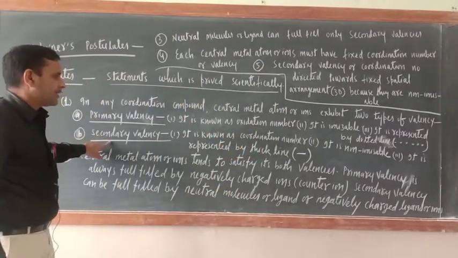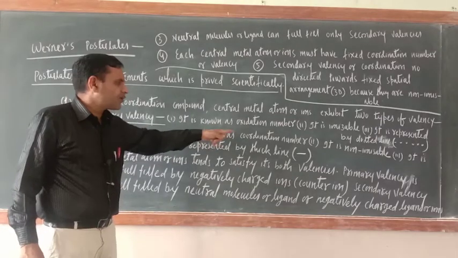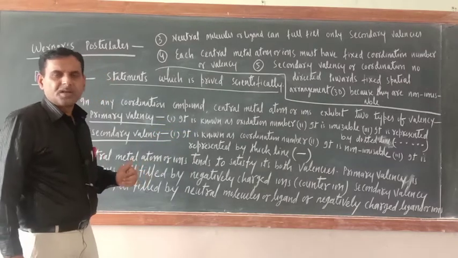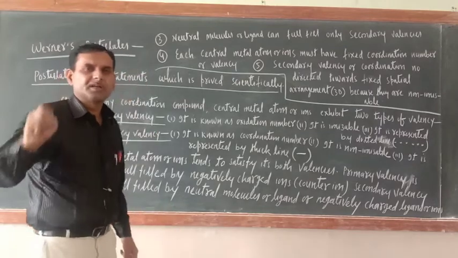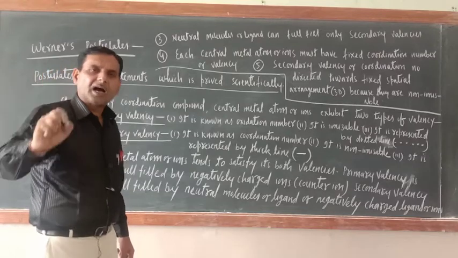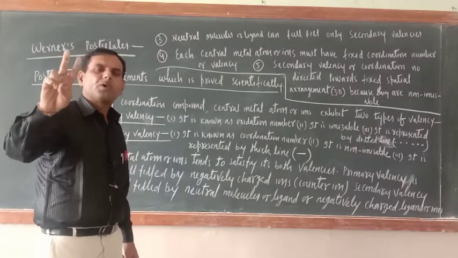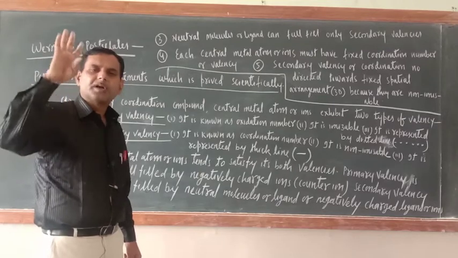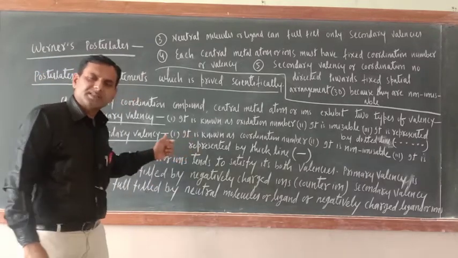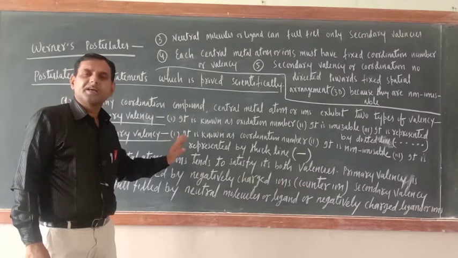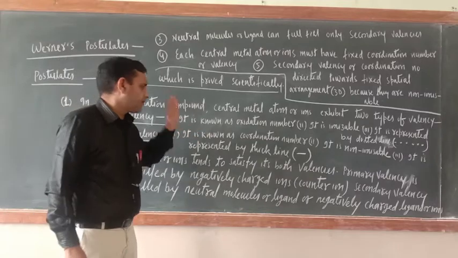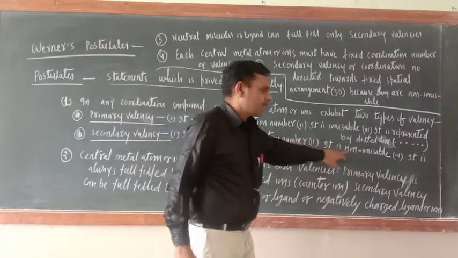What about secondary valency? In modern chemistry it is known as coordination number. What is the meaning of coordination number? The number of ligands surrounding the central metal atom or ion. If 4 ligands are surrounding, the coordination number is 4. If 6, then 6. If 5, then 5. Coordination number is nothing but the number of ligands surrounding or making coordinate bonds with the central metal atom. And it is non-ionizable, as I already told you.